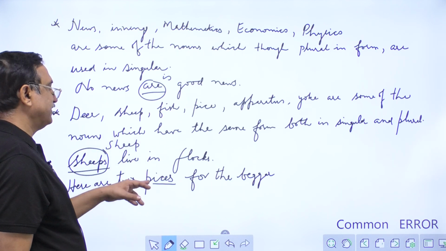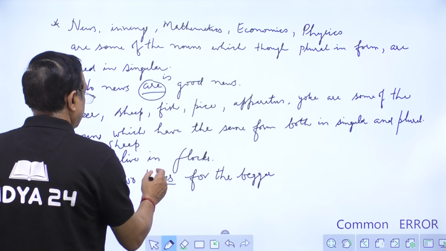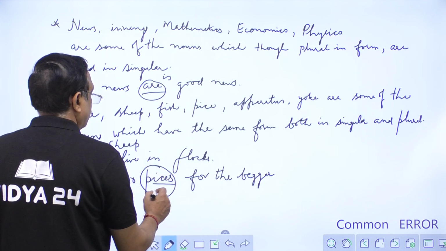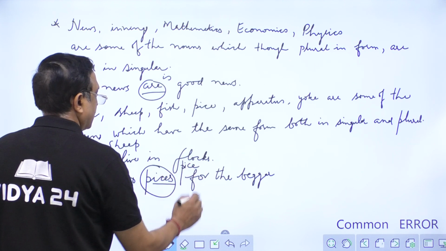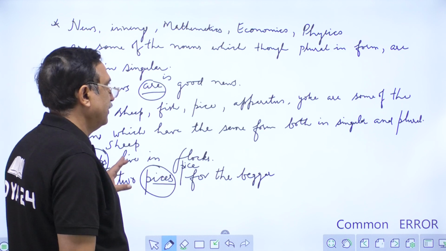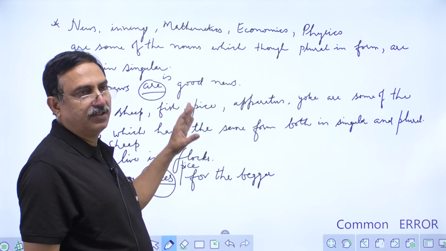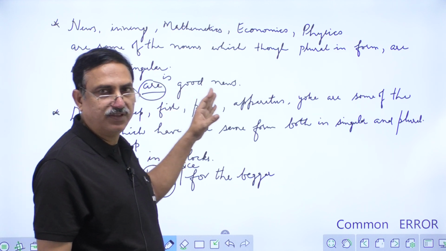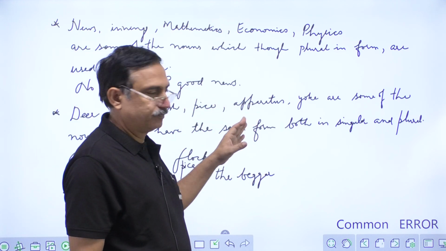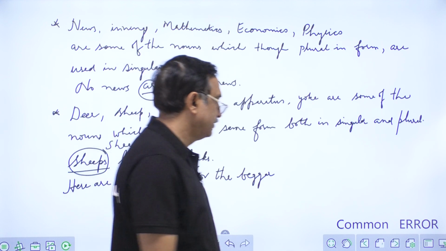Then, here are two pies for the beggar. It should be pies. So it is correct. So we have to see the different nouns, whether we have to keep them in singular or in plural. The next error.